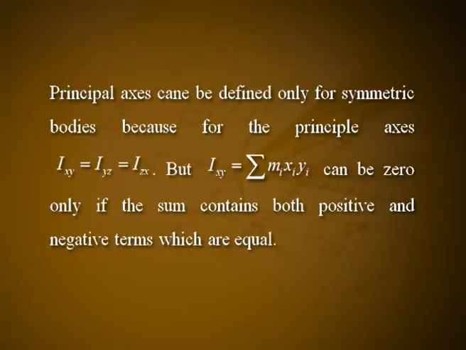Principal axis can be defined only for symmetric bodies because for the principal axis Ixy is equal to Iyz is equal to Izx is equal to 0. But Ixy, which is a summation over m i x i y i, can be 0 only if the sum contains both positive and negative terms which are equal.